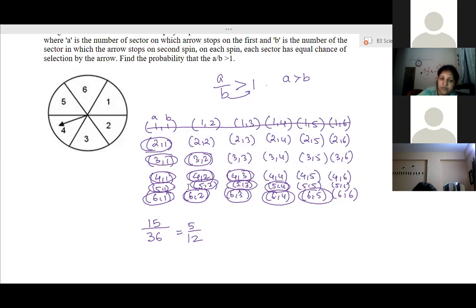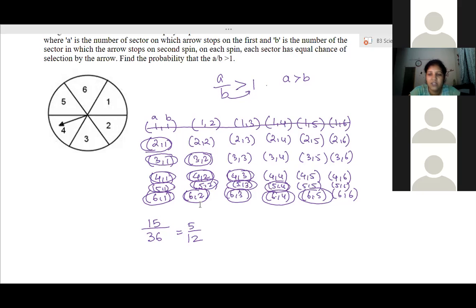Right? Clear? So total outcomes are 15 out of 36. So the probability is 5 by 12. Clear? Yes, ma'am. Okay. Any other doubt anyone has? No, ma'am.